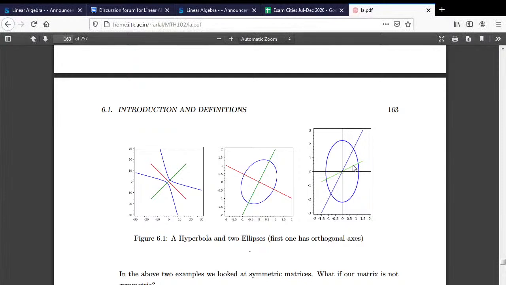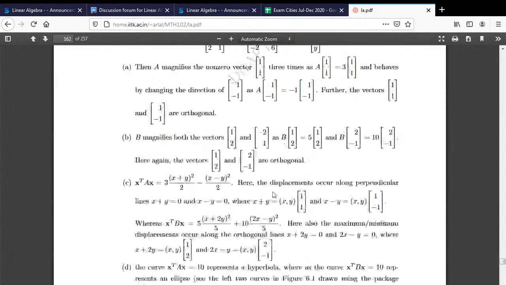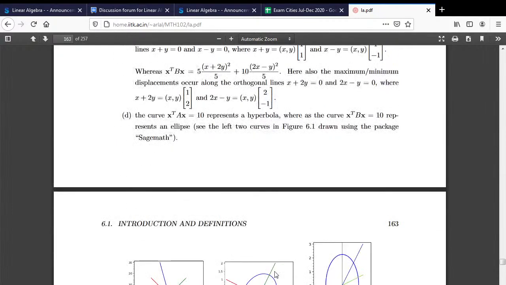The most important thing which is striking is that the maximum and the minimum here, the maximum here is going to be positive, which was 3 here, and minus 1, which was negative. In this case, the major axis had eigenvalue 10 here, and 5 was another eigenvalue. So 10 and 5 are the maximum and the minimum displacements. And those displacements were in the direction of major and minor axis. They were in the direction of eigenspaces.